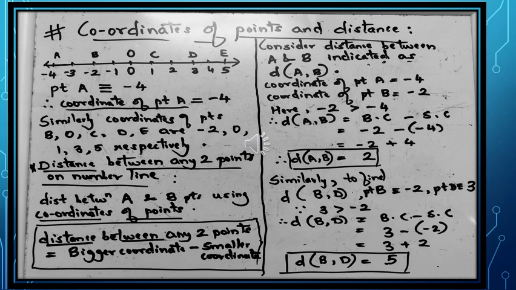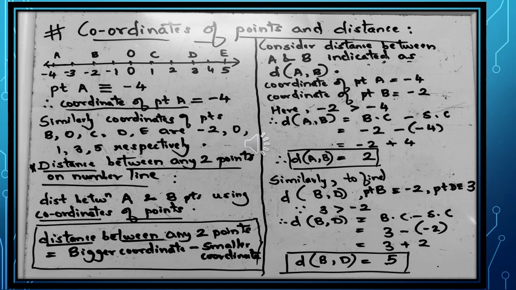Similarly, we can find the distance between points B and D by finding the coordinates of both points. Point B has the coordinate -2, point D has the coordinate 3. And since 3 is greater than -2, the distance d(B, D) is equal to bigger coordinate minus smaller coordinate, which is equal to 3 minus (-2), which is equal to 3 plus 2. Therefore distance BD is equal to 5, which can also be written as d(D, B).